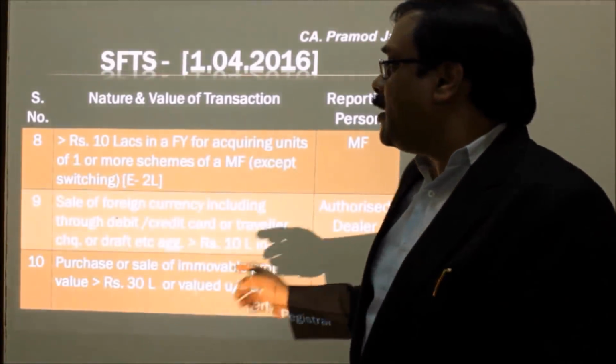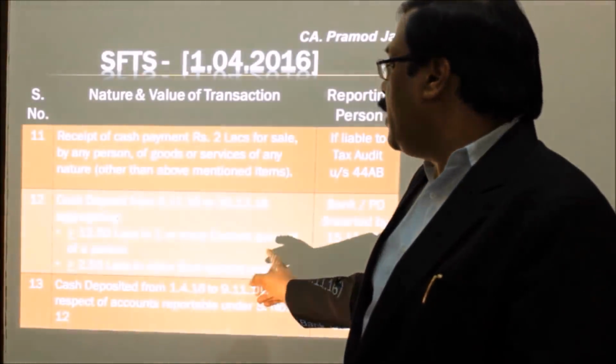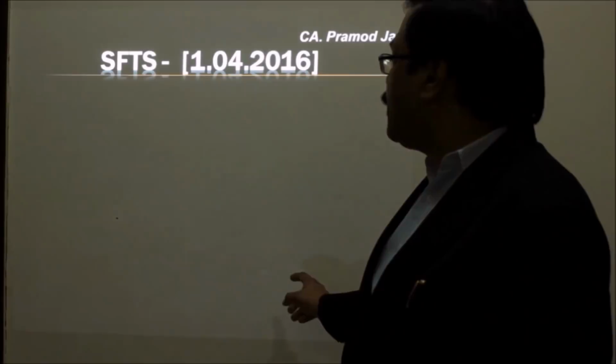The authorized dealer has to file this Form 61A if they have sold foreign currency to any person aggregating rupees 10 lakhs or more in a current financial year. In that case, they have to file.